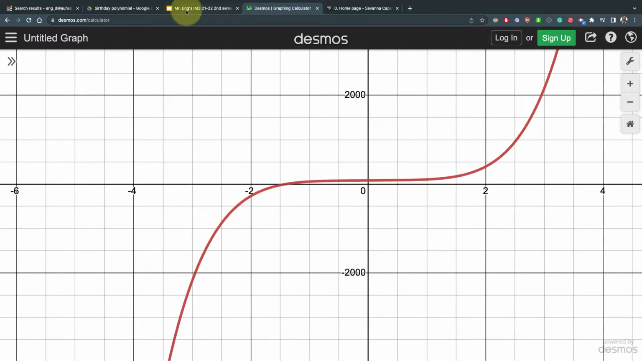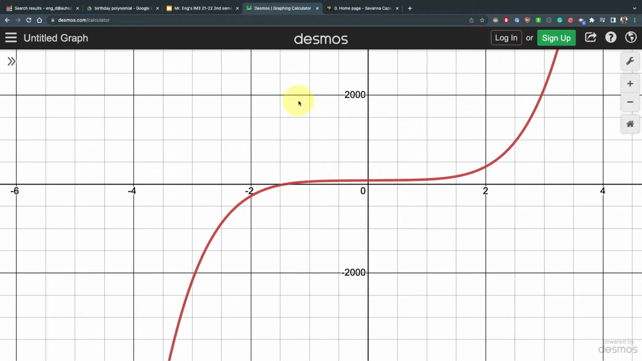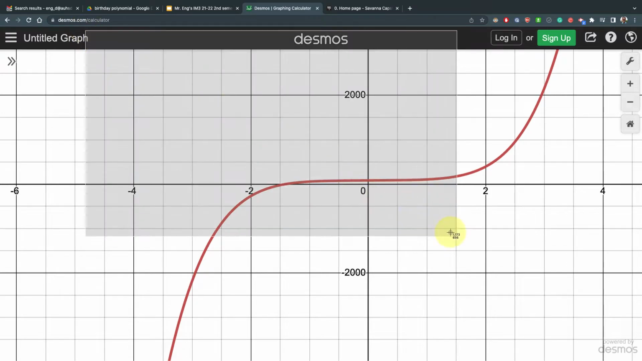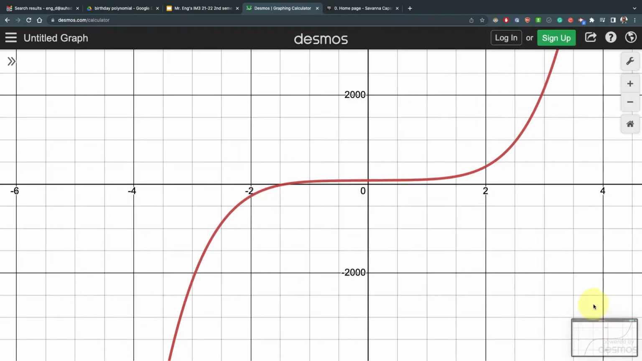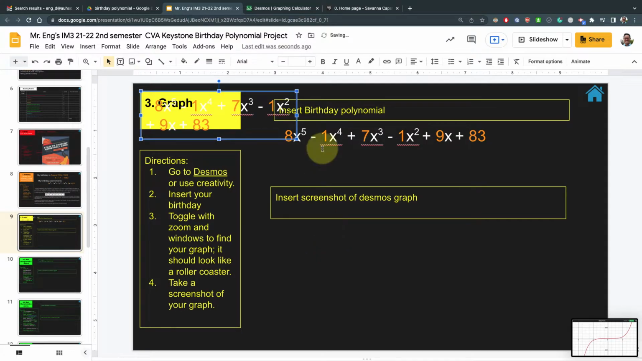And let's see what our directions are next. Toggle zoom and windows to find your graph. It should look like a roller coaster, which we have. And take a screenshot of your graph. Okay, so I'm on a Mac, and my Mac has, I think, Command Shift 4. Let's see what happens. And notice how my arrows turn to that. And now I have, let's see, and I'm just gonna press Control V to see what happens. Nope. There it is, it's right there.